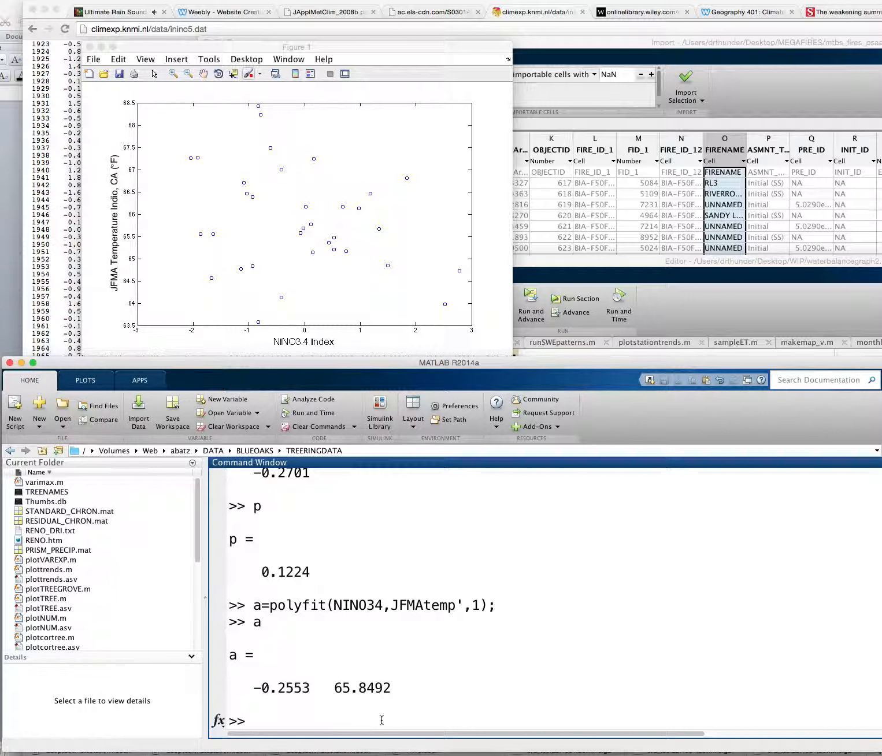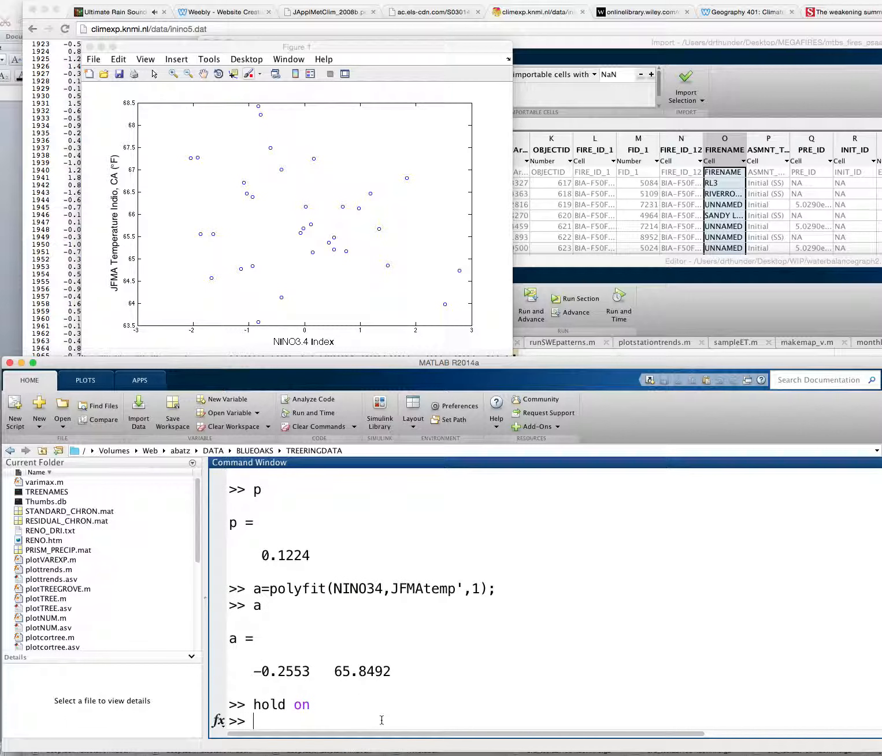Okay, so what we can do now is hold this plot on, and then we will create a slope to this line. We'll actually use the model we developed and force that model to run with some data that we created. So we'll use polyval of A, which is the rise over run and the intercept, and then we'll use data that goes nominally between -3 and 3. So that'll basically span from -3 on the x-axis to +3 on the x-axis.